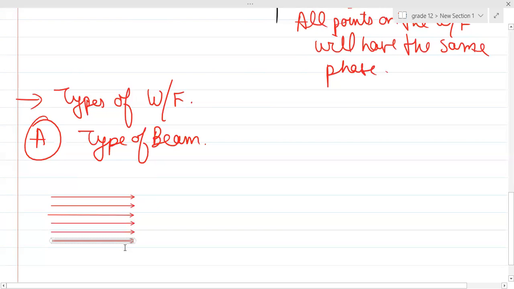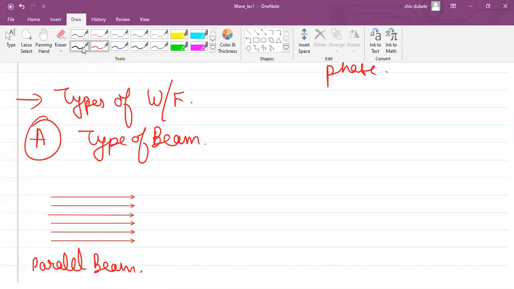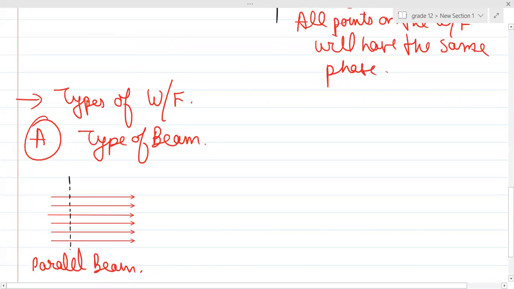So if you have a parallel beam of light like this, then what kind of wavefront will you have? I'll make you write the properties of wavefront as well, don't worry. So you will have cross-sectional planes like this. Can you see some cross-sectional planes like this, through which the light is passing perpendicularly? Can you see that the light rays are perpendicular to the plane? So these are your plane wavefronts.